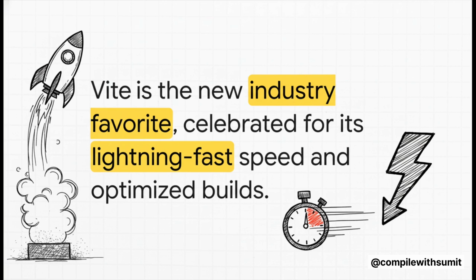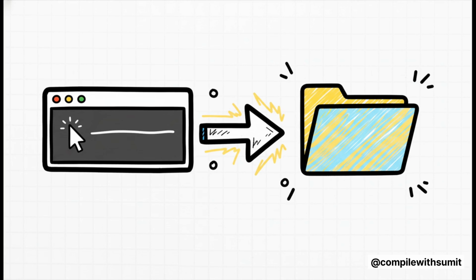That means you get lightning-fast speed while you're coding, and when you're ready to show your app to the world, it creates these super optimized, efficient files. And check this out. Getting started is as simple as one single command. You literally just open up your computer's terminal, type npm create Vite at latest, hit enter, answer maybe 2 questions, and bam, Vite builds out a complete, ready-to-go React project for you. It is honestly that fast.